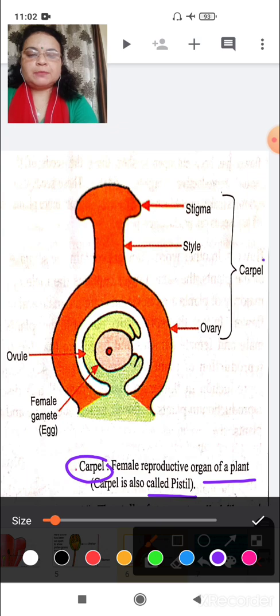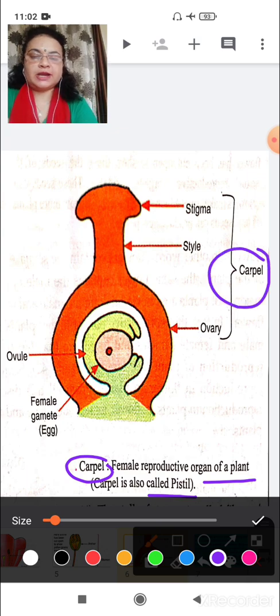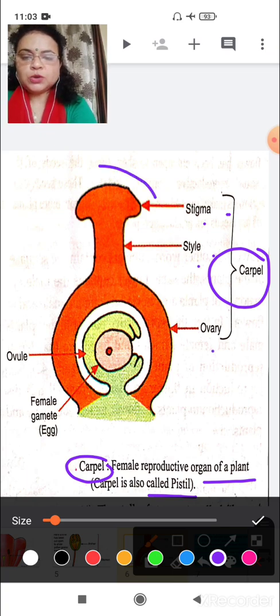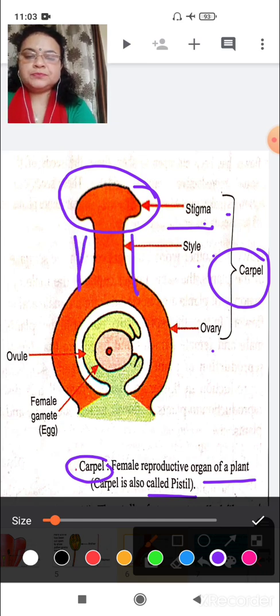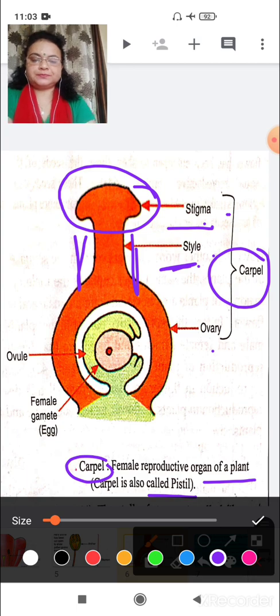Clear? Carpel is here. Carpel is divided into three parts: stigma, style and ovary. The most upper part of a female reproductive organ is known as stigma, and the tube-like structure is known as style.